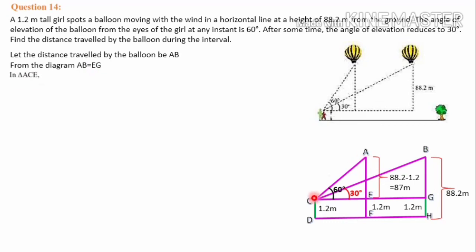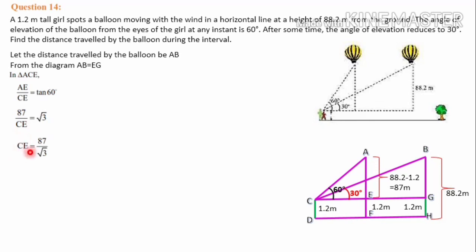In triangle ACE the angle is 60 degrees. AE is the opposite side, CE is the adjacent side. So the opposite by adjacent relation is tan. So AE by CE is equal to tan 60. AE we have as 87 meters, CE is unknown for us, equal to the tan 60 value, which is root 3.